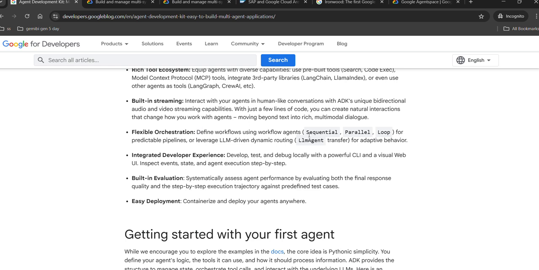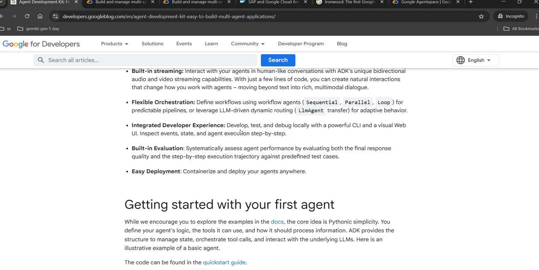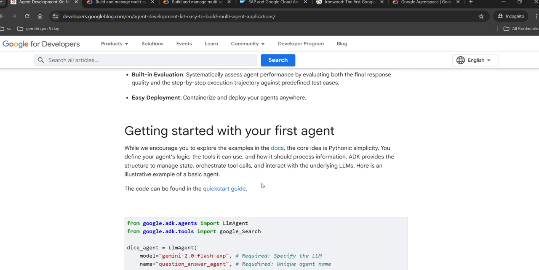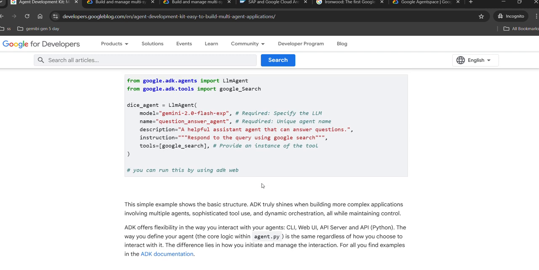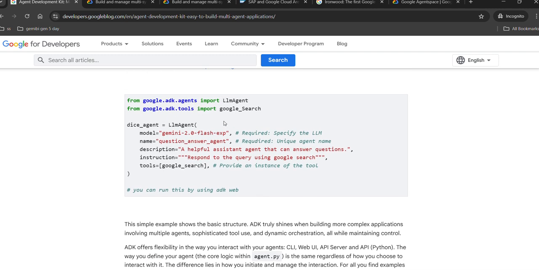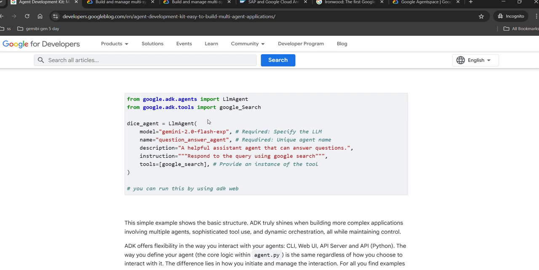Flexible orchestration, like we can use sequence, parallel, loop, all available. Integrated development experience: develop, test, and debug locally. We can do all the things using this. It also has a built-in evaluation system, evaluating both the final response and the agent's performance, and easy deployment. So it has all the options to build multi-agents quickly and in a very systematic format.